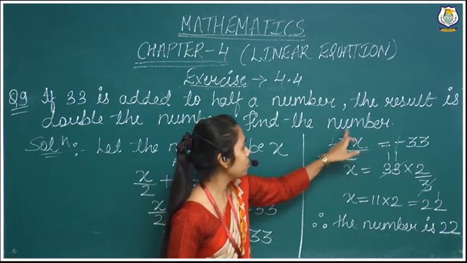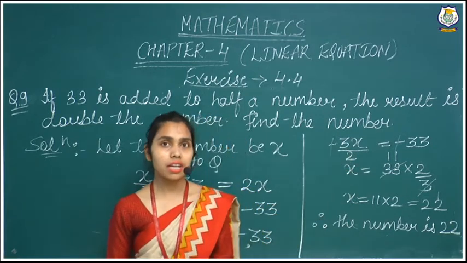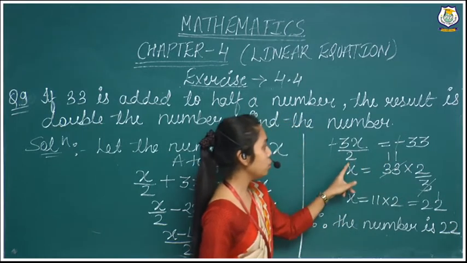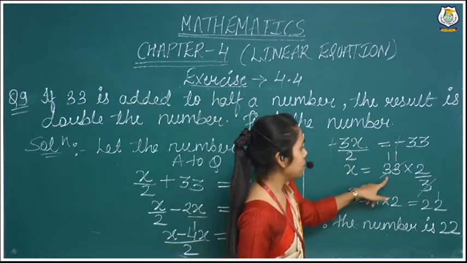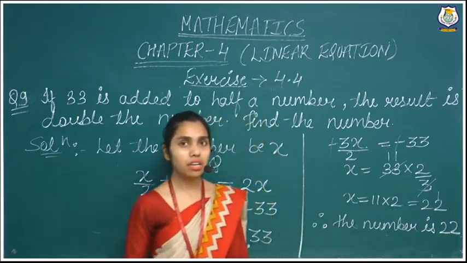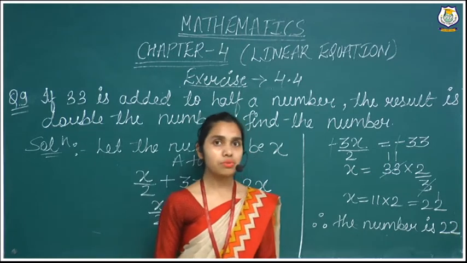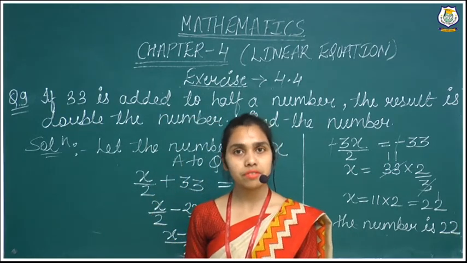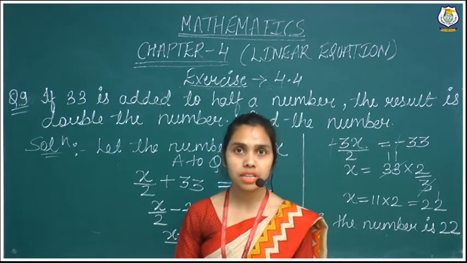Now we will have to remove this 3 by 2 from here for finding out the value of x. So x is equal to 33 multiplied by 2 by 3. 3 से 33 will be cut 11 times. 11 is multiplied by 2. We are getting 22. It means the number is 22. So like that you can solve more sums if the variable is given on both the sides.